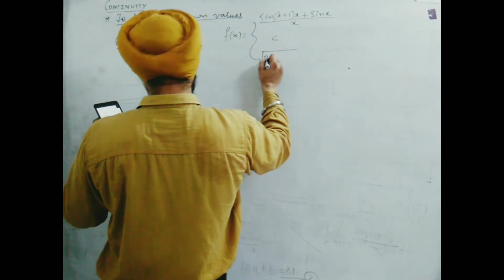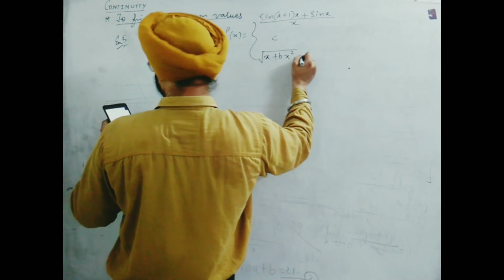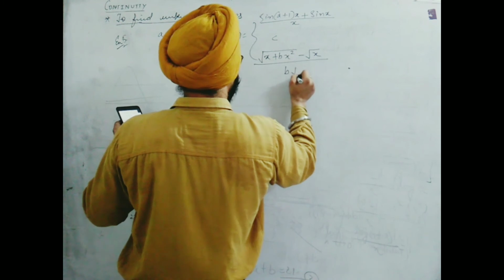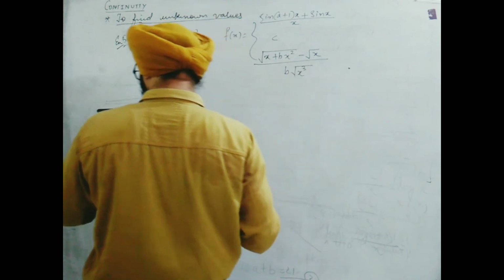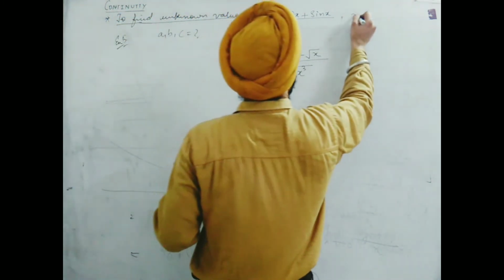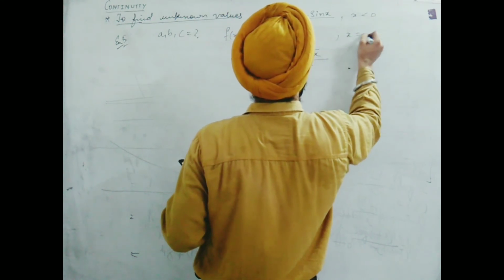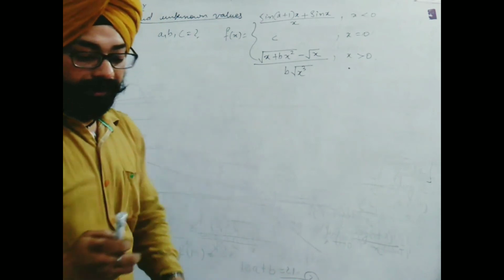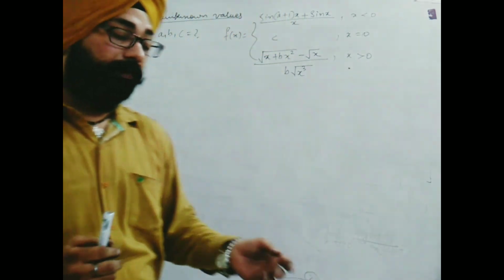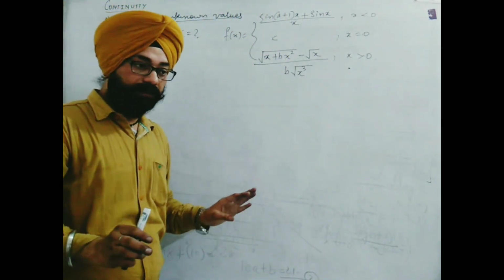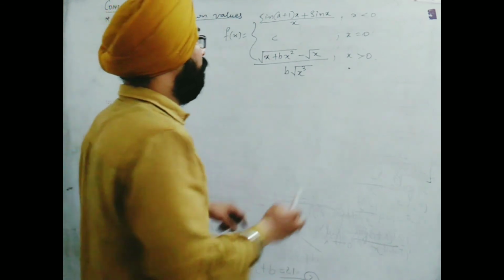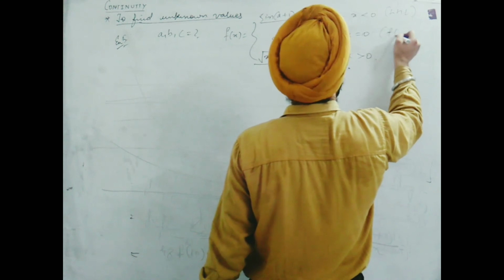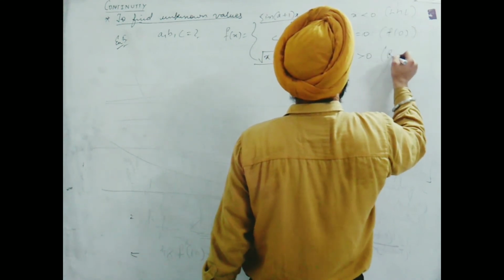One more is root x plus b x square minus root x upon b root x cube for x greater than 0. Now be alert, as it is three variables, we need basically three equations, otherwise it depends on the condition. This is LHL, this is f of 0, and this is RHL.